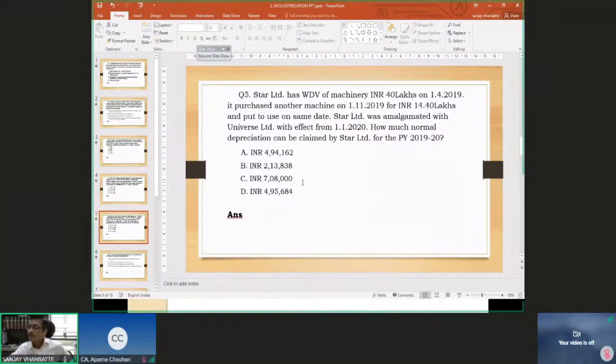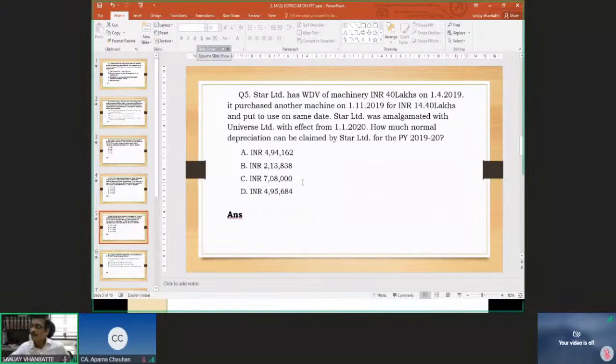And therefore, the deduction available will be 4,94,162, and accordingly 4,94,162 is the right answer.